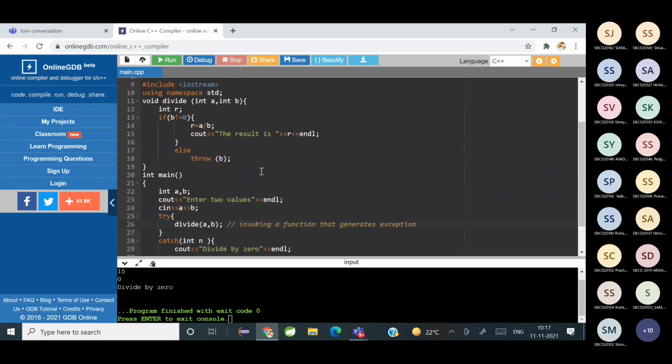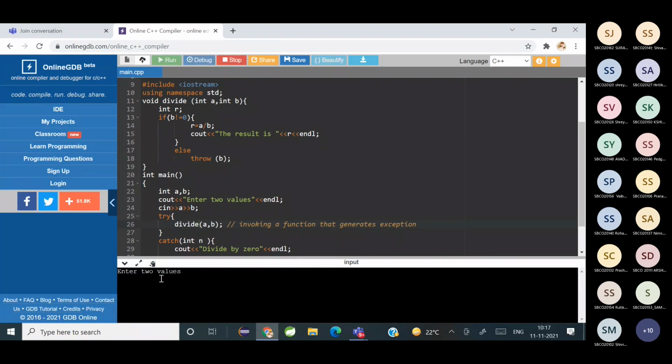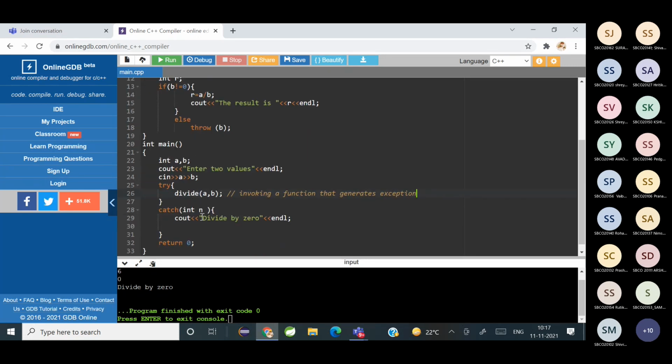So let's execute this code. See, again, it's the same, 6 divided by 0. Can you see? So this way you can also invoke a function that generates the exception. So here there is try and catch only. Where is the throw? Inside the function. That means inside try we placed the function call.